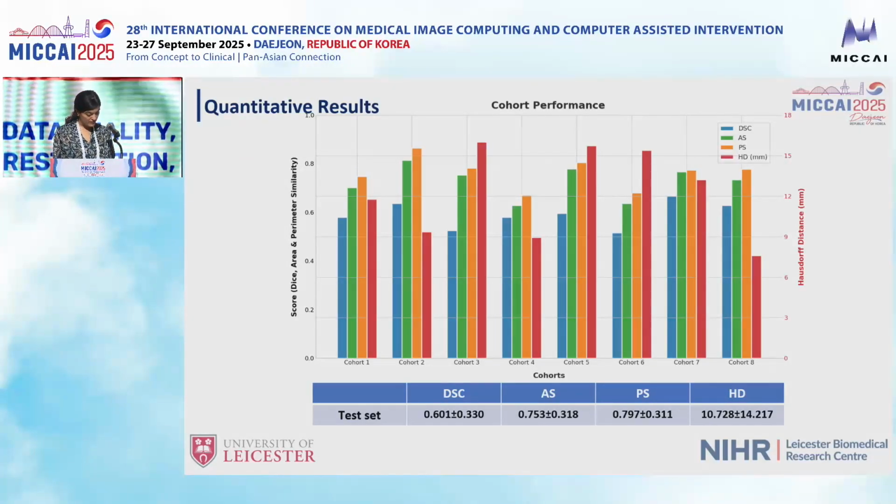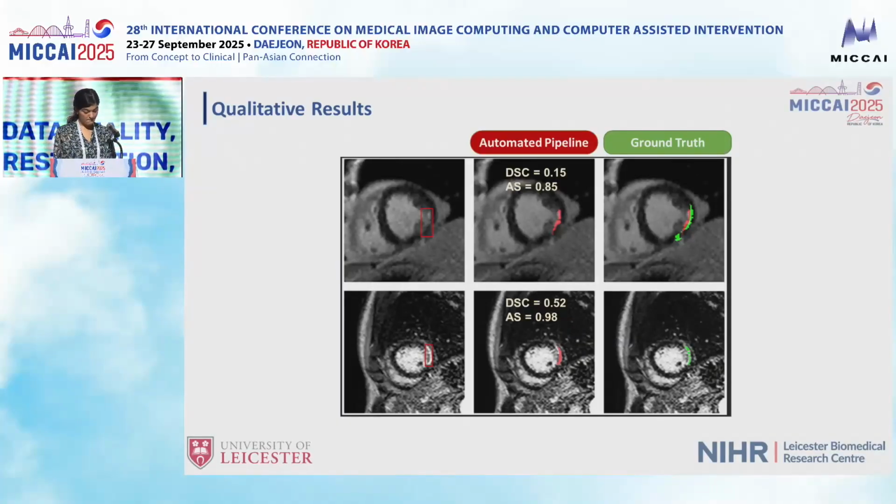And in terms of absolute values, the mean DICE is around 0.6, while area of similarity and perimeter of similarity are close to 0.8. This cap is expected given the noisy ground truth labels, which I'll show in the next slide. In the first row, DICE score is only 0.15, which looks terrible, but the model actually captured the scar region very well. The area of similarity is 0.85, showing that the size of the prediction is close to the ground truth. The low DICE mainly comes from a slight spatial offset in the ground truth annotation.